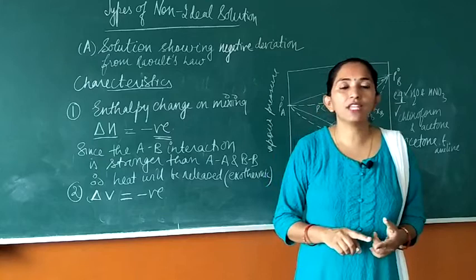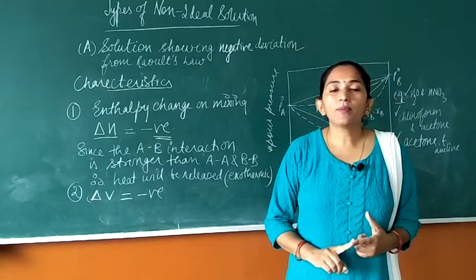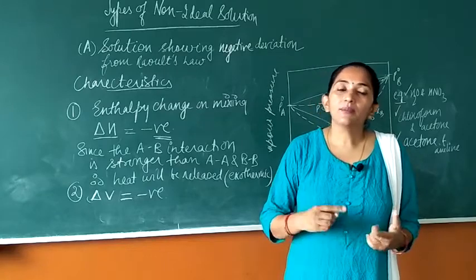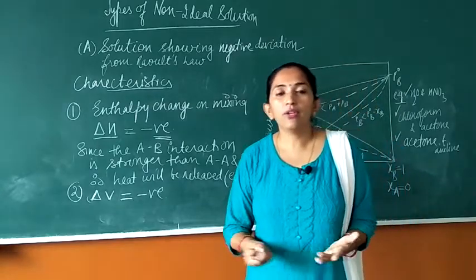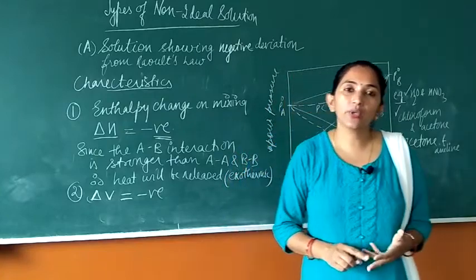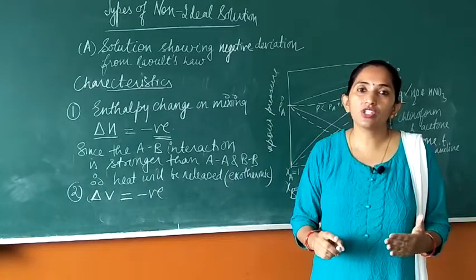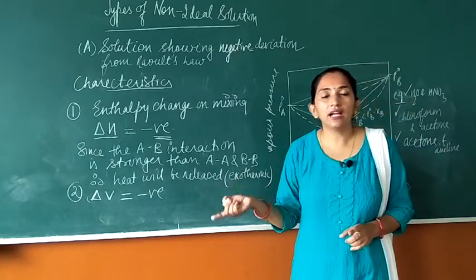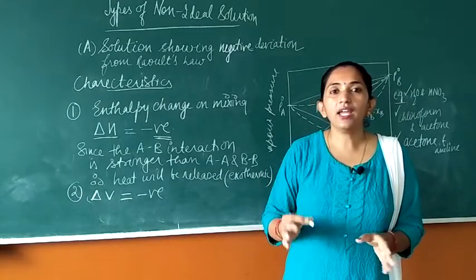The first one is the definition of it. A solution whose vapor pressure at any composition is found to be less than that calculated from Raoult's law will be known as a solution of this type. Second comes why they show this type of deviation. This kind of solution has an interaction between the two components of stronger magnitude than that in the individual components, that is the AB interaction versus the AA and BB interactions.